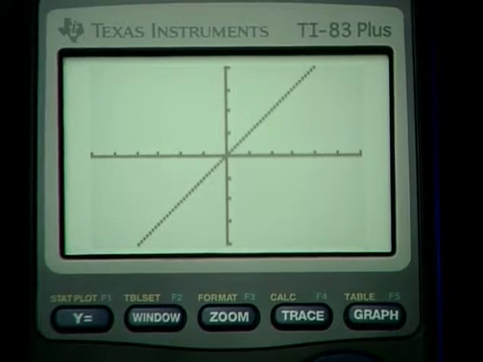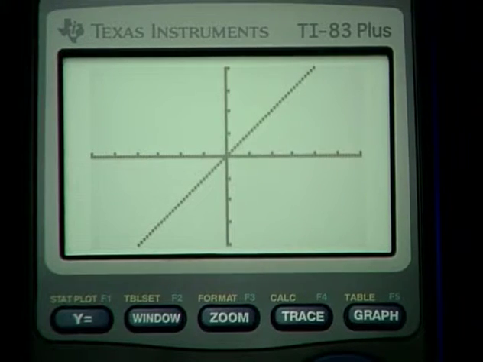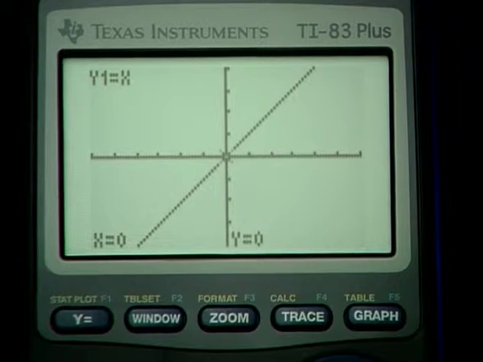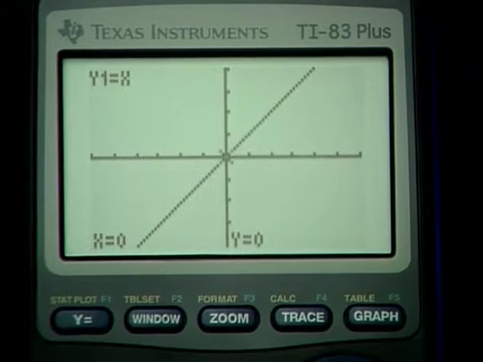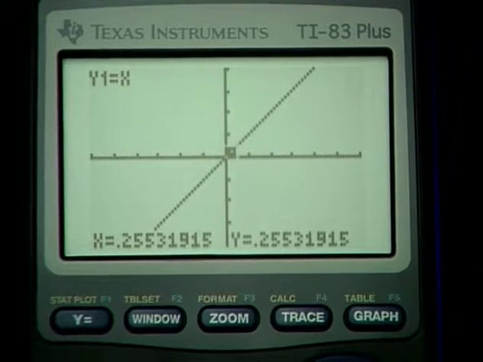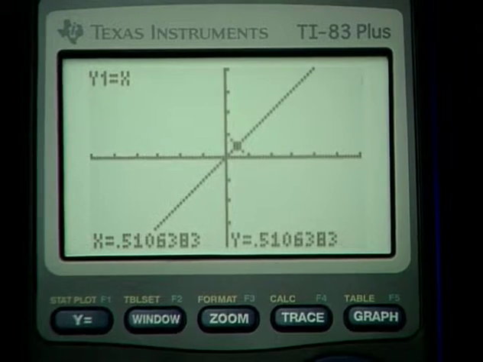There's just one other topic I want to return to briefly, and it has to do with friendly settings. Friendly settings are settings on the calculator that will allow us to trace left and right and have relatively simple decimals for coordinates of points. Now here I just press trace, and as I trace over to the right, notice that the values for x and y are not very friendly. They're not very nice little decimals.